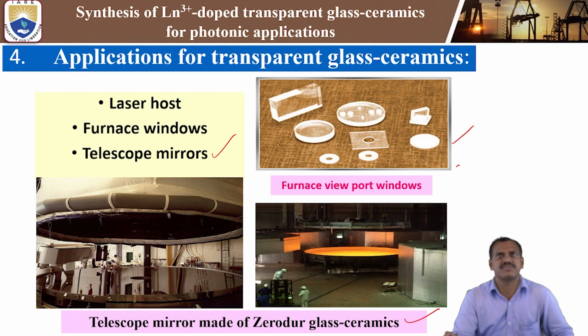While preparing glass ceramics from glass, we need to get high transparency. Sometimes if we use high temperature, it will be turbid, that is an opaque material. We don't like that. Opaque materials can also be called glass ceramics, but transparent glass ceramics are very important to enhance the luminescence properties, as well as optical luminescence and decay time measurements. That is the purpose for which we use transparent glass ceramics.